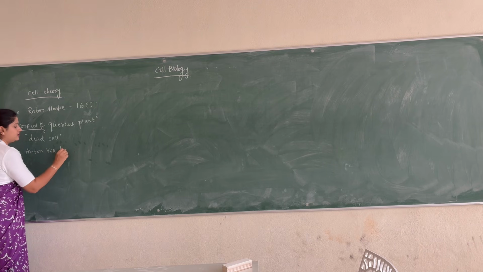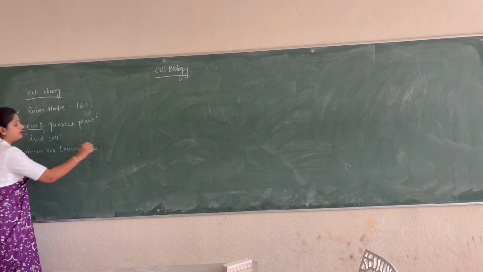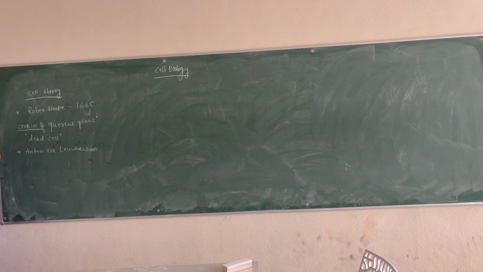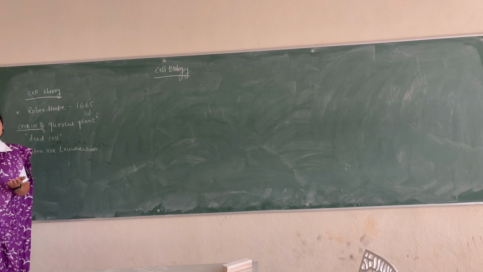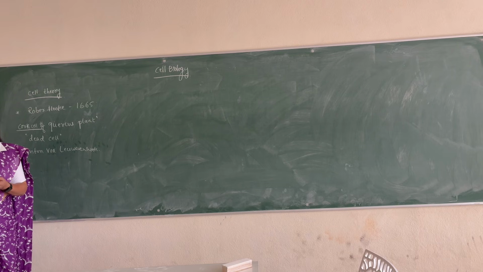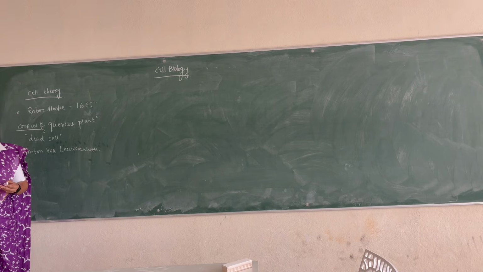The person who first observed the living cell is Anton van Leeuwenhoek. Okay? Now, as I said, he was just having the hobby of making lenses, grinding fine lenses, and he used one such lens to see some droplets of water in his hand. He could see something moving, and he then got to know that there are tiny animals which can move, and they are not visible to our naked eyes.